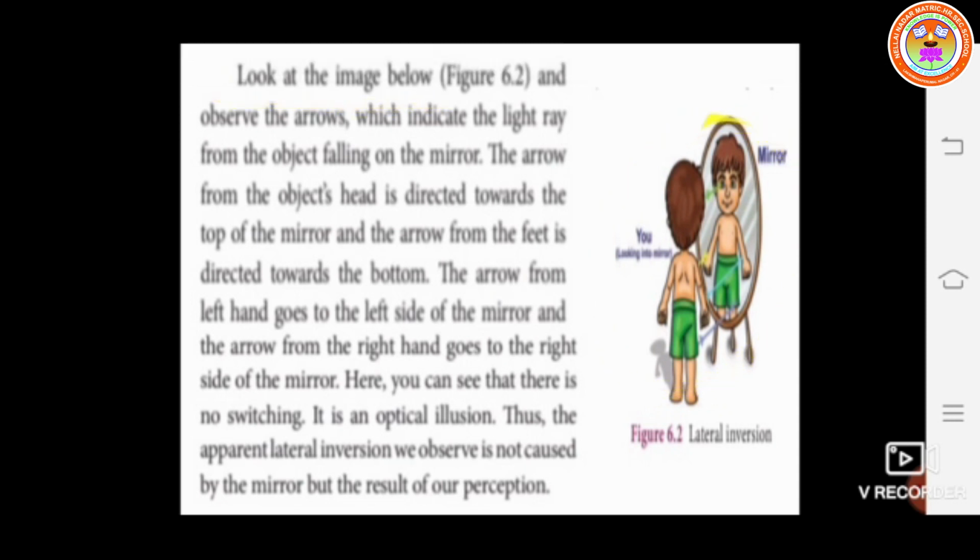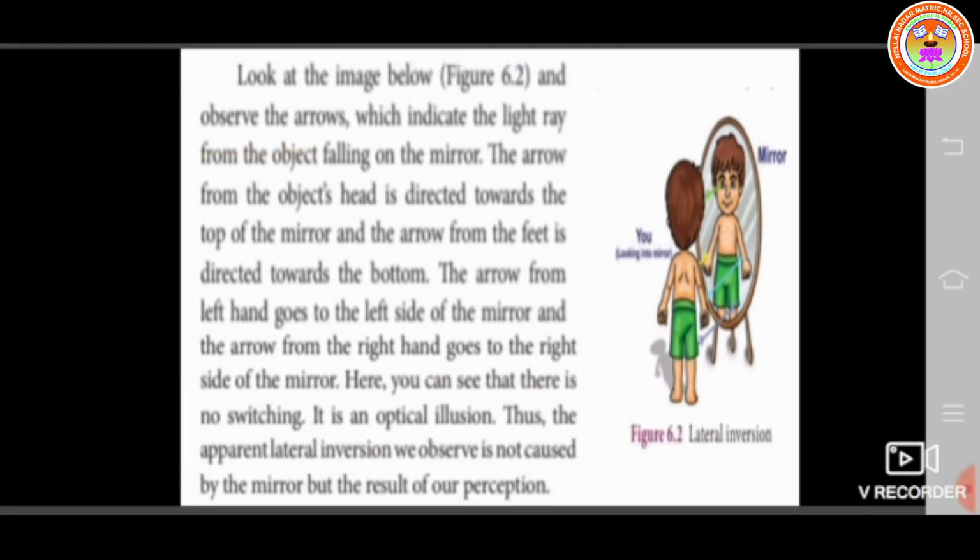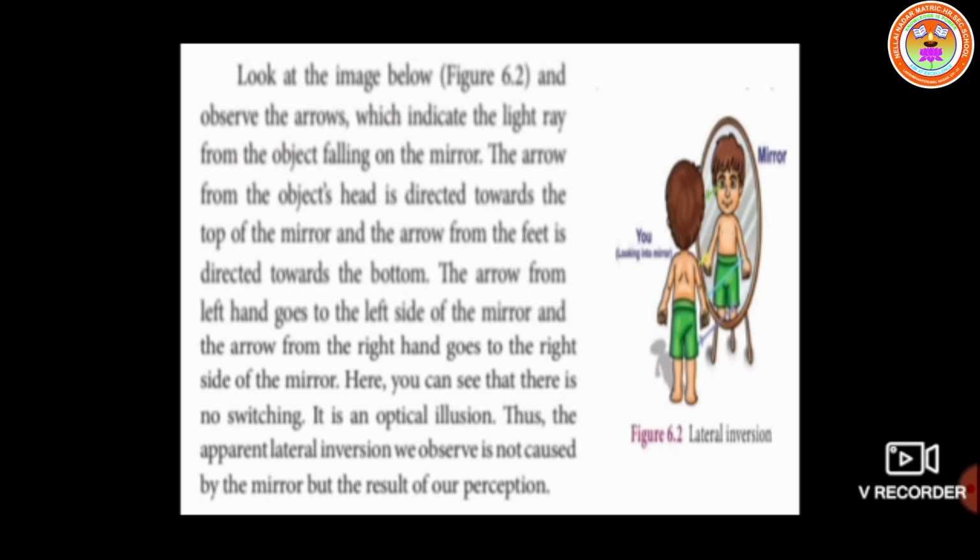From the image, observe the arrows given in different colors: yellow, green, and blue. Observe the arrows which indicate the light rays from the object falling on the mirror. The arrow from the object's head is directed towards the top of the mirror, and the arrow from the feet is directed towards the bottom, that is indicated by the blue.